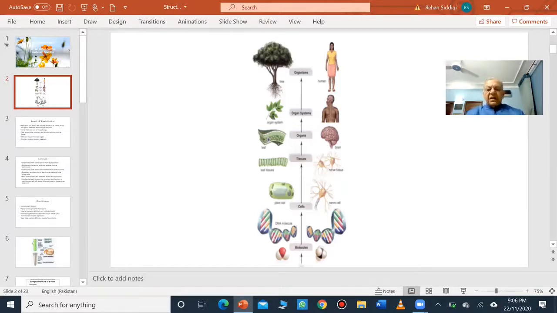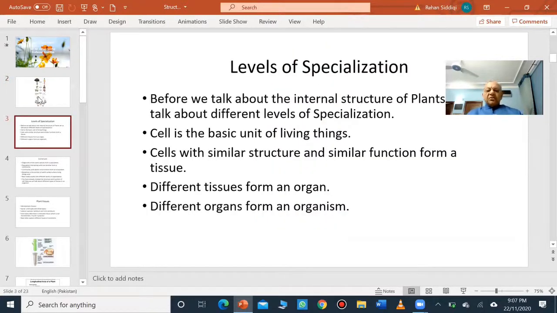Same is the case with animals. They are shown on the right hand side. You have a nerve cell. They form nervous tissue, and then they form a brain. And then in the human being, which is an organism, you have different organ systems. So this is how we have levels of specialization: cells to tissues, to organs, to organ systems, and then organism. Okay, now this slide talks about the levels of specialization I was just talking about. So we have these cells, and then tissues and organs and organism.